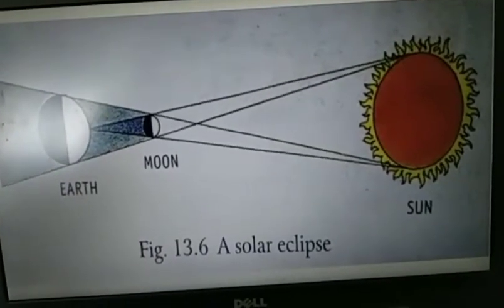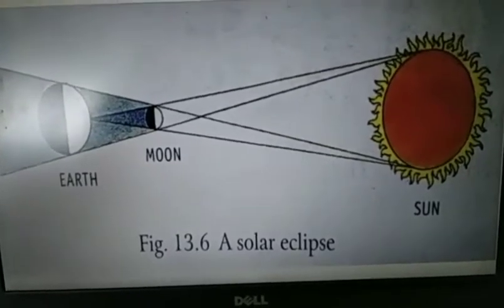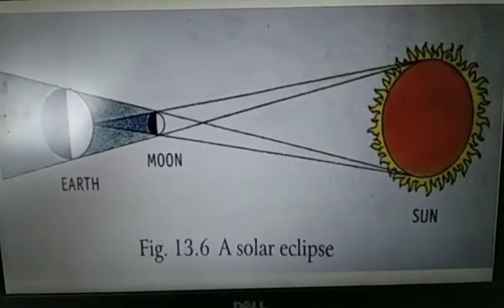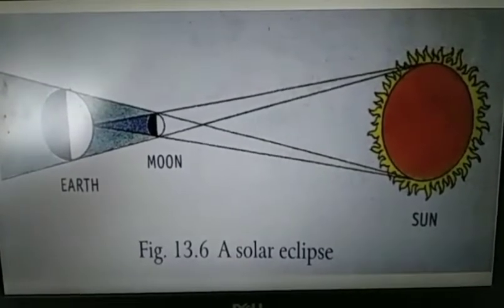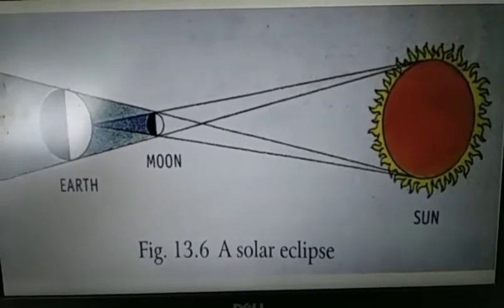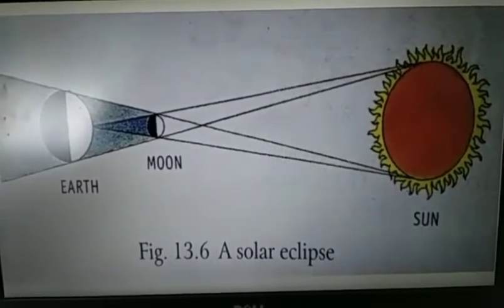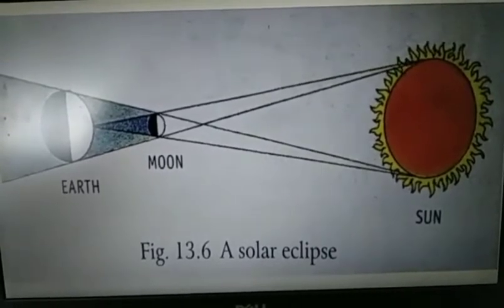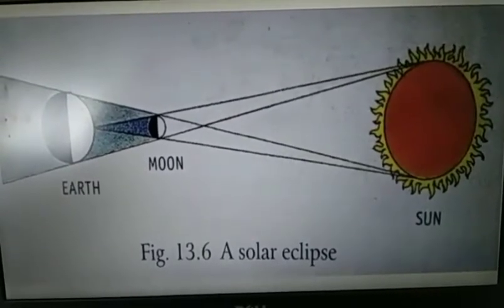Second here is a solar eclipse. When sun is hidden behind moon, yes, we know that sun is so big, but as it is far, it looks smaller. So many times sun hides behind the moon. That is what we call solar eclipse. Sometimes the complete sun is hidden behind the moon.